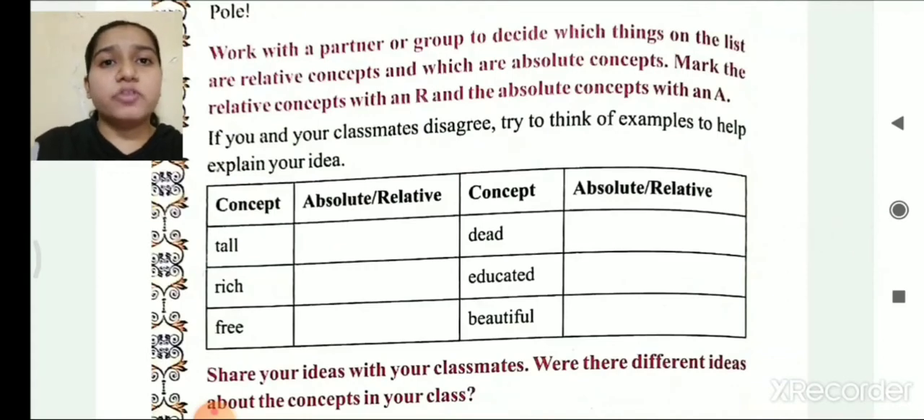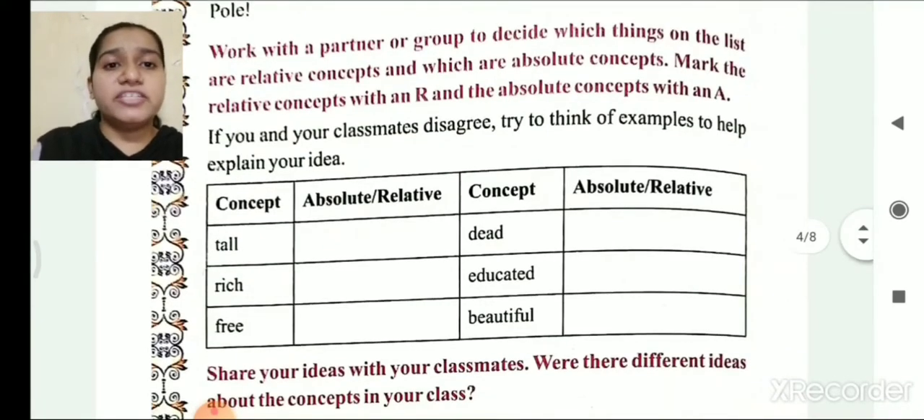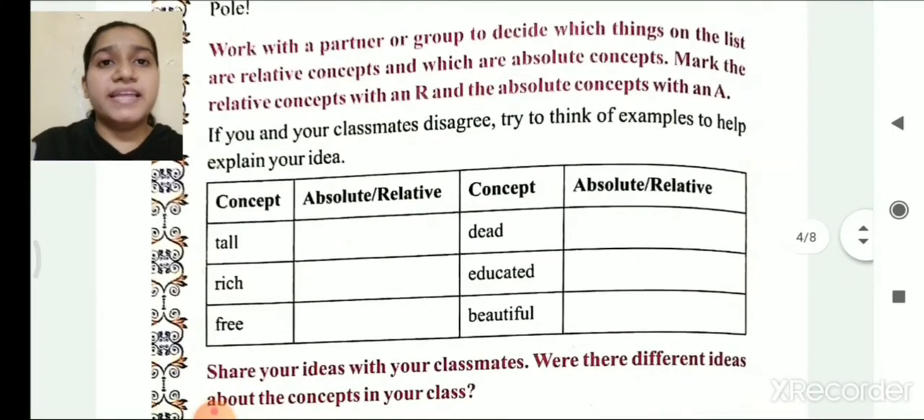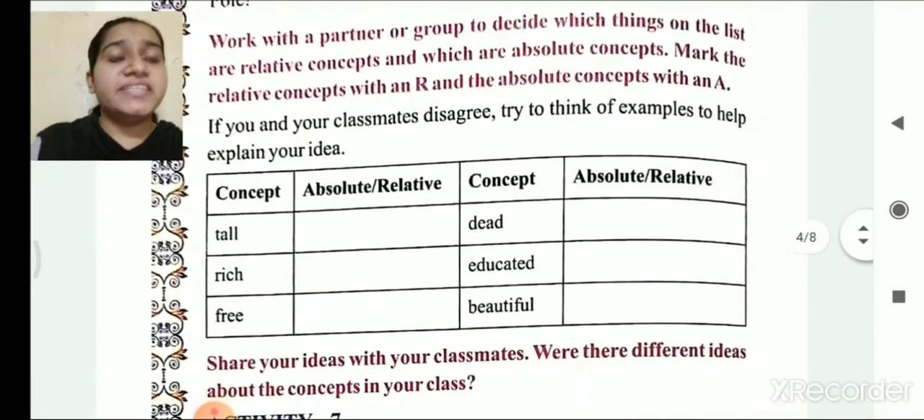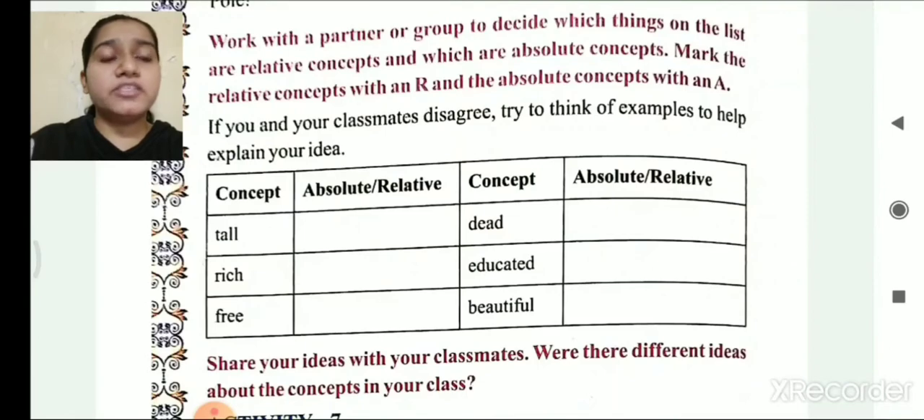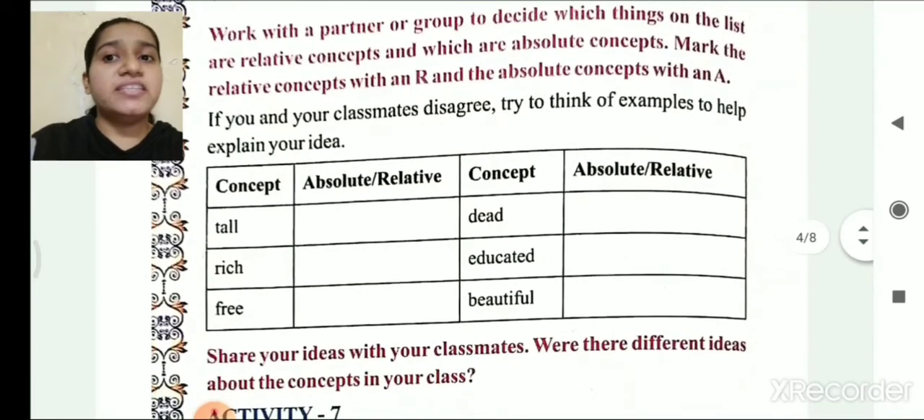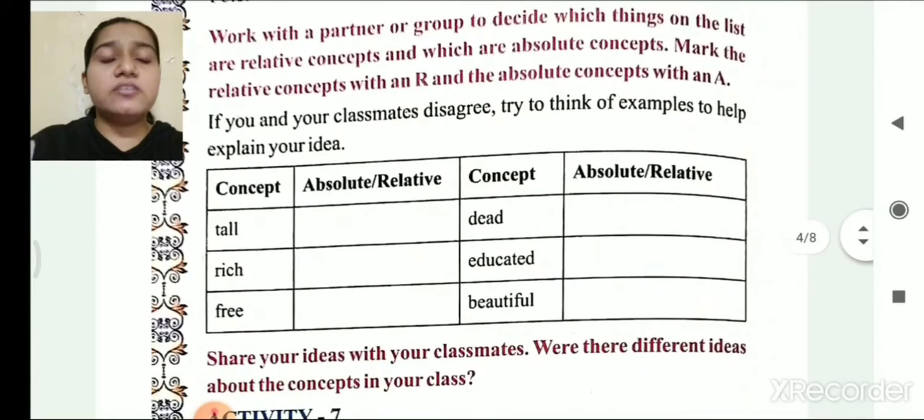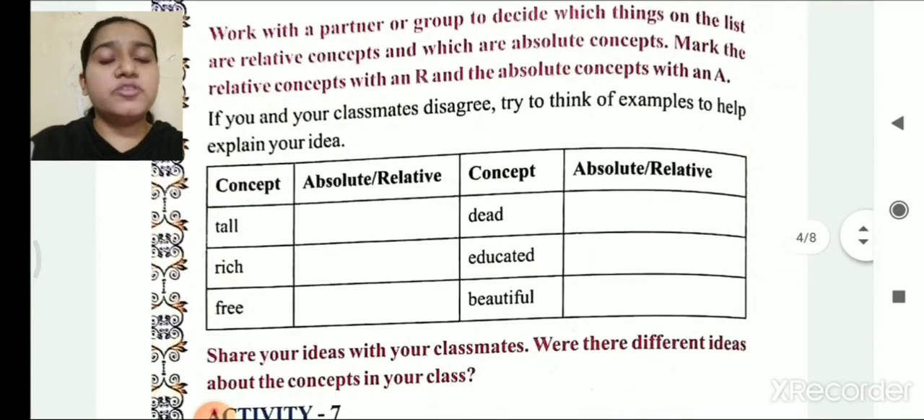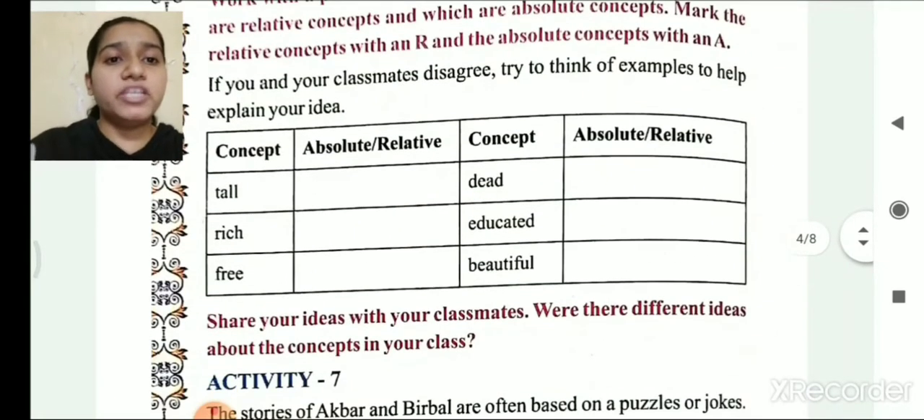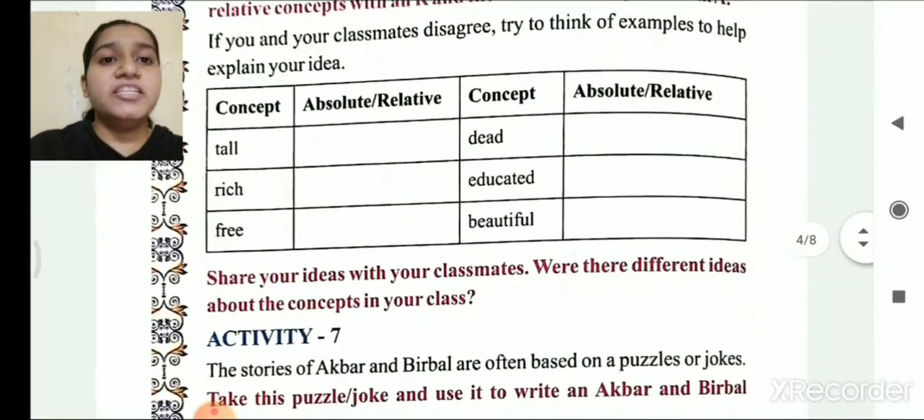Tall is a relative concept. Next one, rich. Rich is also a relative concept. Hence the richness can be measured. It is changeable. The next one is free. Free is also a relative concept which can be changed. Dead. Dead is considered to be an absolute concept, as the death of any particular person or animal cannot be changed. The next one is educated. Educated is also a relative concept. And the next one is beautiful. Beautiful is also termed a relative concept because the beauty of any particular person or thing can be changed.